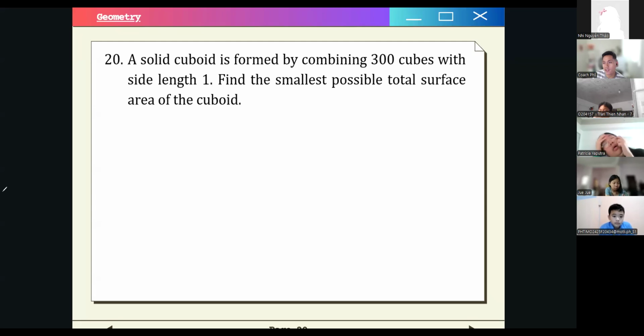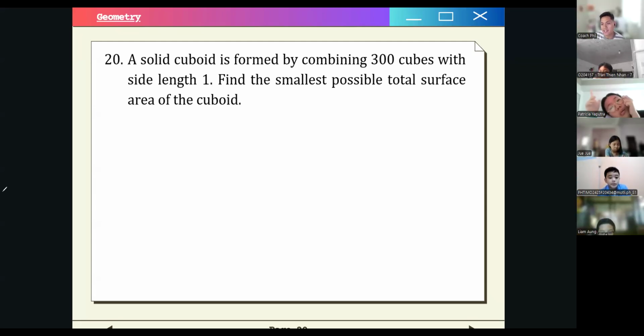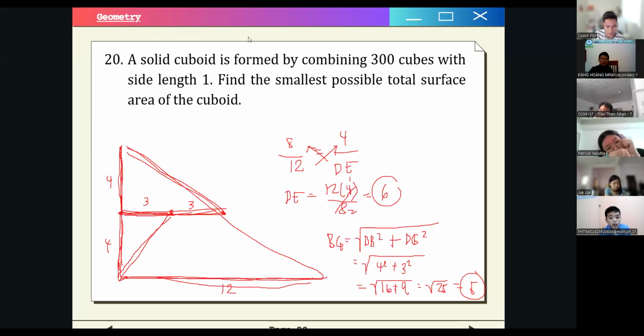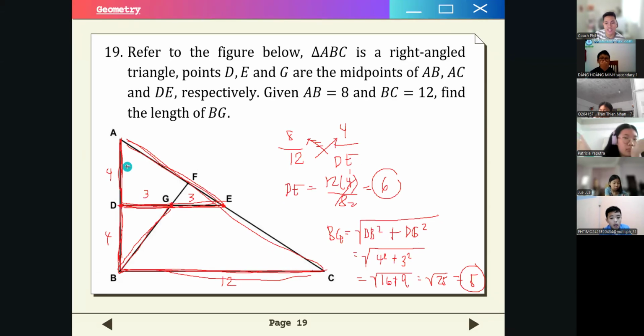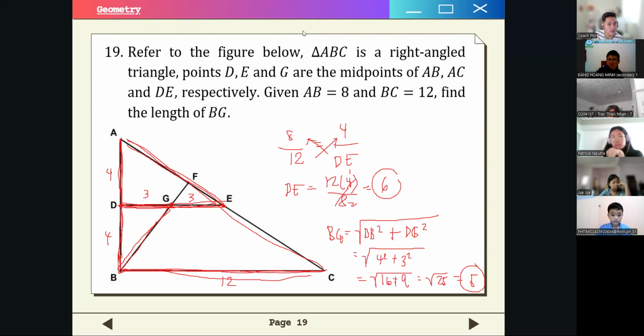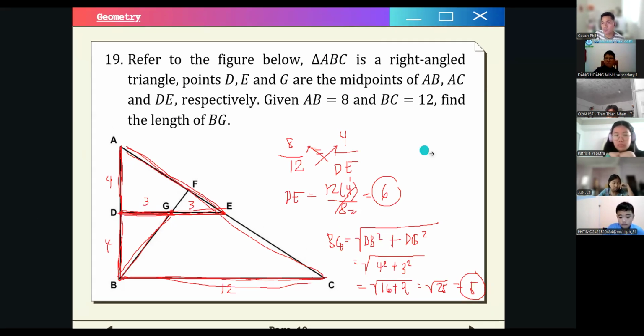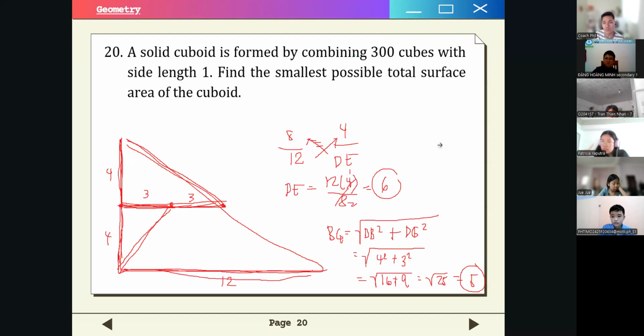By the way, next time, if you want to address an issue, please be fast enough so that I won't go back to the previous problem. Please make it fast. I will give you a bit of time to screenshot. Is that enough? Thank you. Okay, very good. So for next time, please be fast with your concerns. Raise it up or as quick as you can so that we won't waste time. Okay, so go back to number 20.